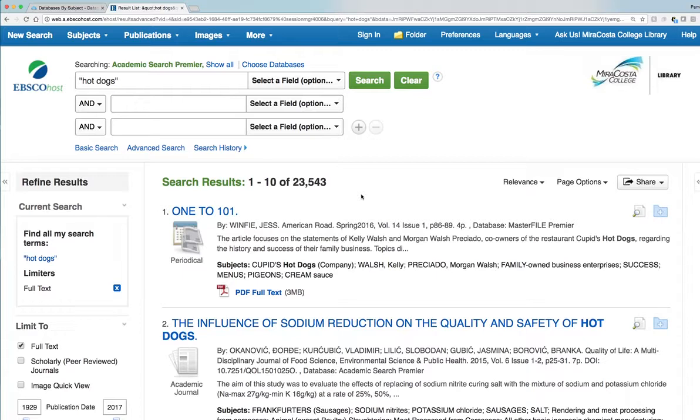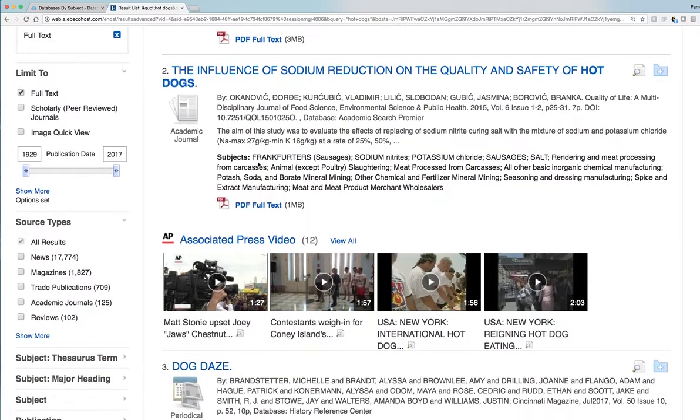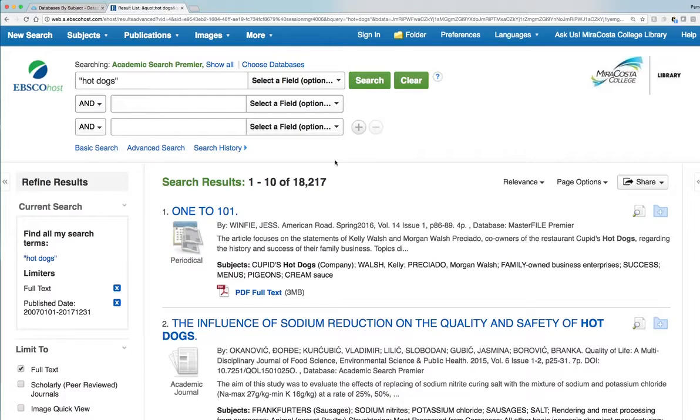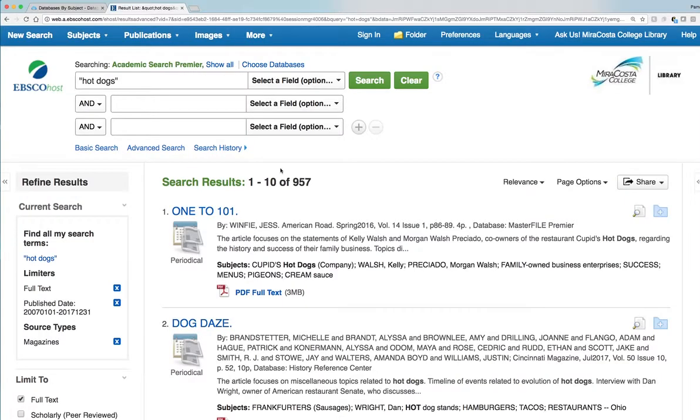Well, so we cut it in half. 23,000 is still quite a few, but that's 30,000 less than we had. At that point, we can narrow it down by date. We may only want to know about current hot dogs, so let's just do the last 10 years. Now we have 18,000. Let's say we're only interested in magazine articles about hot dogs. Now we're down to 957.